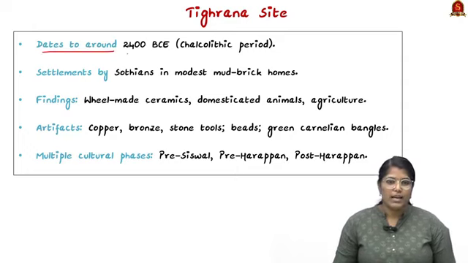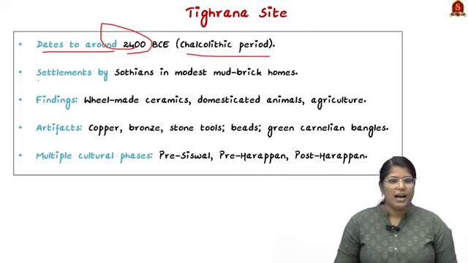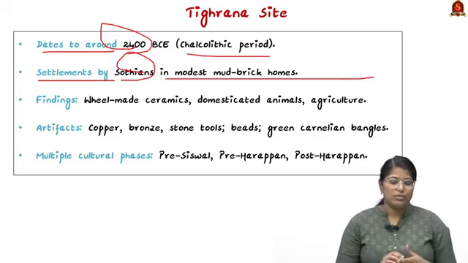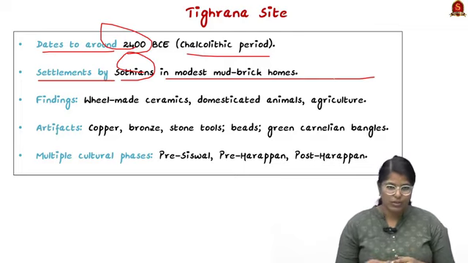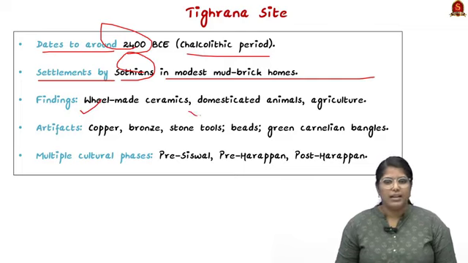It belongs to around 2400 BCE, which is the Chalcolithic period, and it was settled in modest mud brick houses. So this is one of the sites which has mud brick houses, and certain significant findings include wheel-made ceramics, domesticated animals, as well as agriculture.